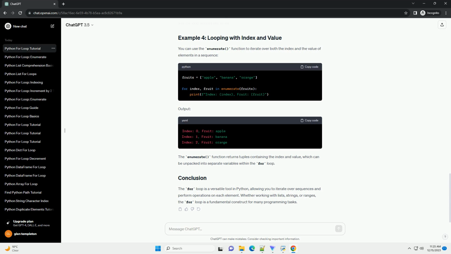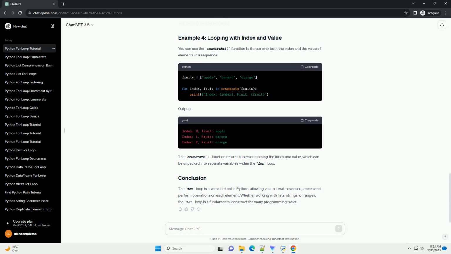You can also use a for loop to iterate over the characters in a string. Output. Here, the variable char takes on each character in the string, and the print char statement prints each character.